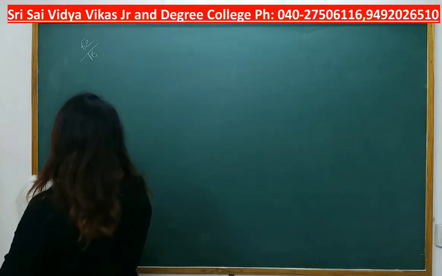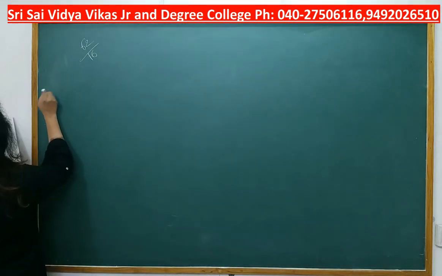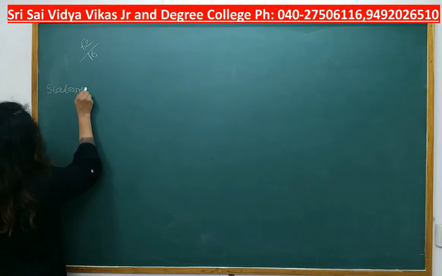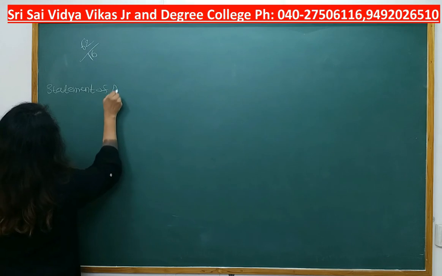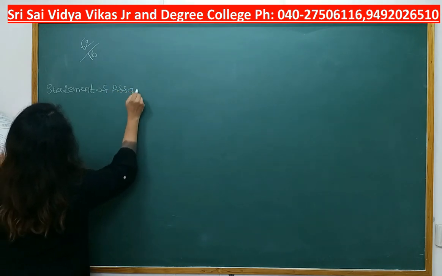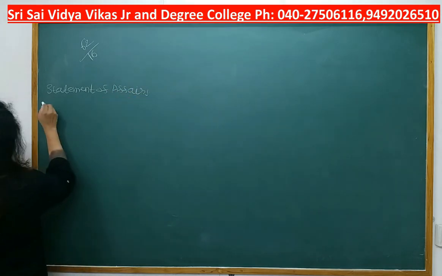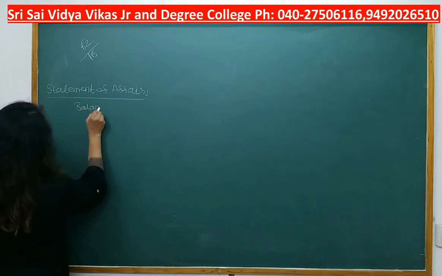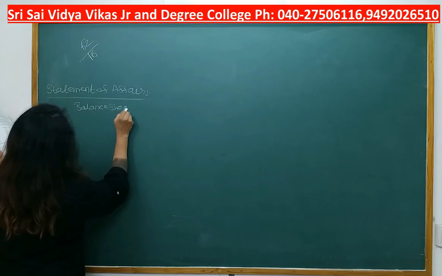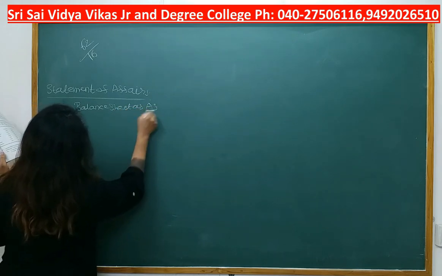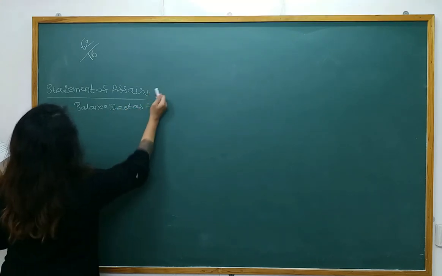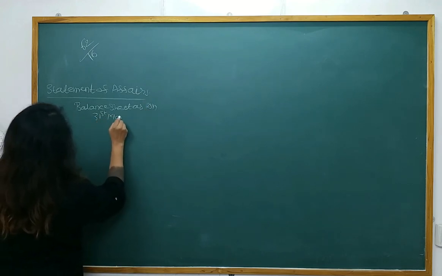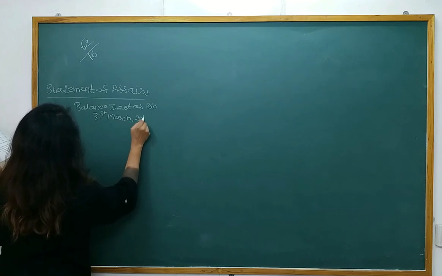So let's start, students. Here I will write, instead of balance sheet, statement of affairs. For your understanding we will write balance sheet as on 31st March 2010.